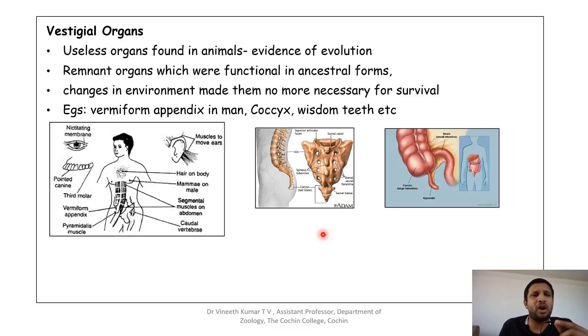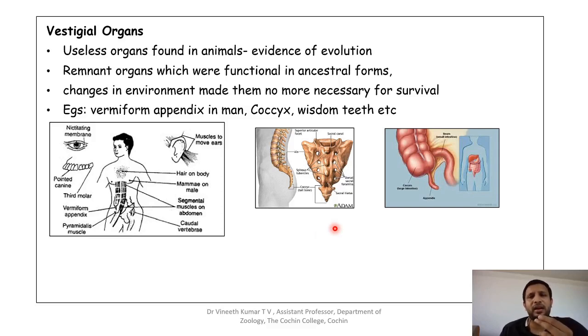Next is vestigial organs. They are remnant organs which were functional in the ancestors, but are present in the organism that you see now, and they do not have any function now. Such organs are referred to as vestigial organs or vestiges. This is because of the changed environment. In the changed environment, in their changed habits, their changed food habits, etc., they become non-functional. Such structures which are even present now without any function are called vestigial organs.